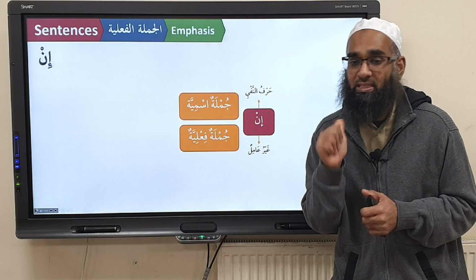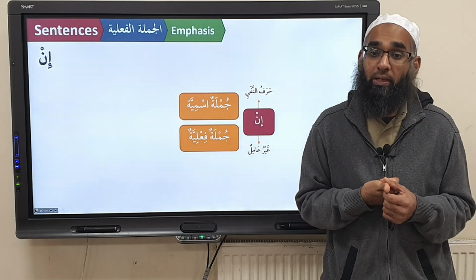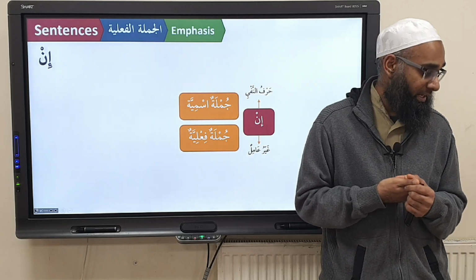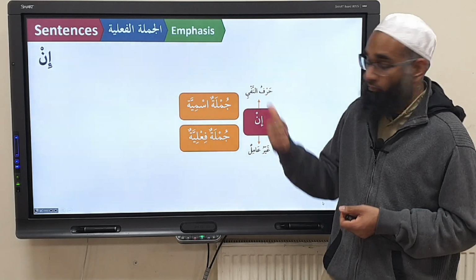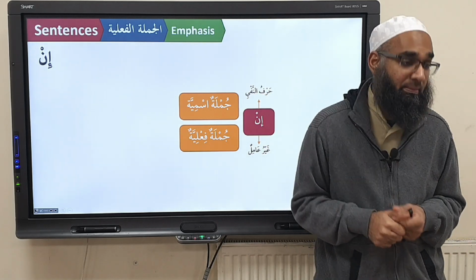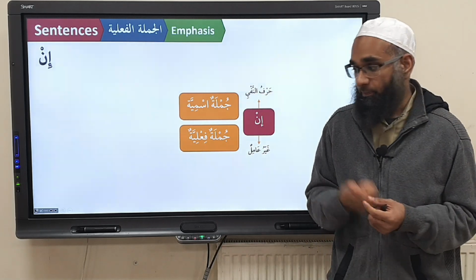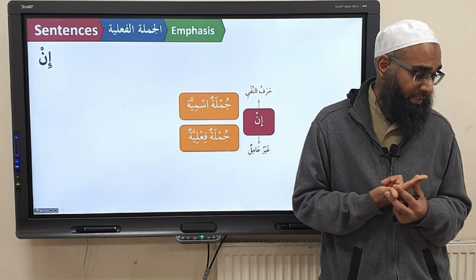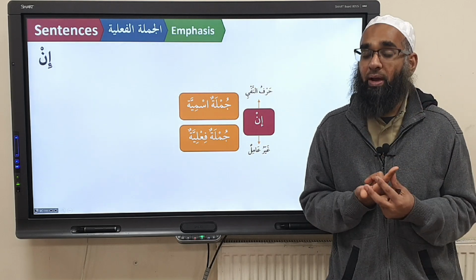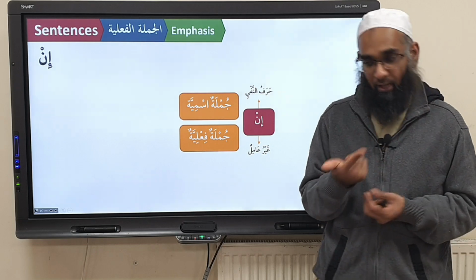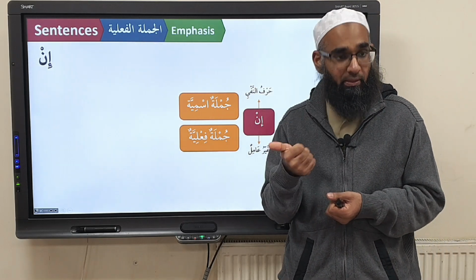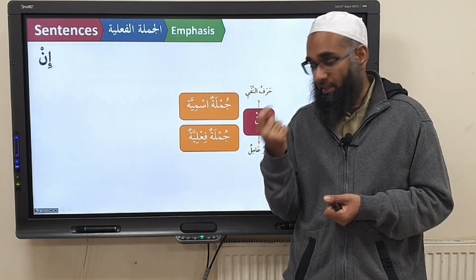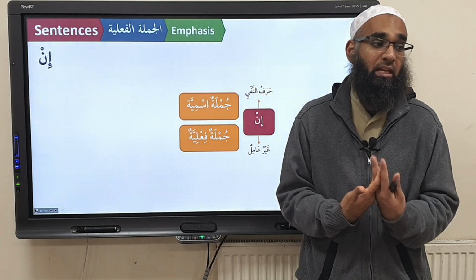So first of all, what's its meaning function? What kind of meaning does it create? Harfu nafyin. It creates a negative meaning. What does it do to the i'rab of the sentence? Nothing, because it is ghayr amil. So it's a negative in terms of its meaning, and in terms of its amal, in terms of governance, it is ghayr amil.